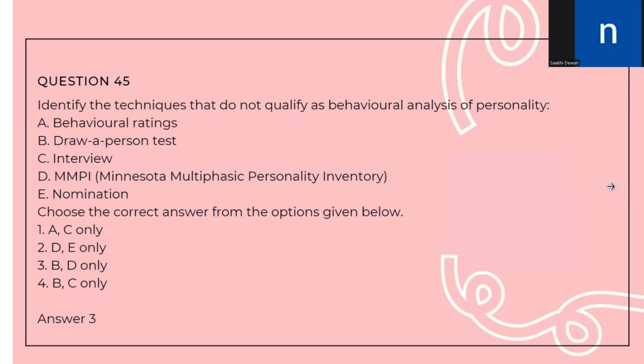Question 45. Identify the techniques that do not qualify as behavioral analysis of personality: behavioral rating, Draw-a-Person test, interview, MMPI, nomination. So the correct answer is the Draw-a-Person test and MMPI. These do not qualify as behavioral analysis of personality.